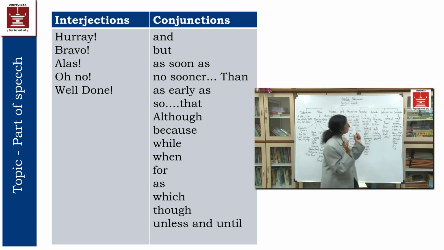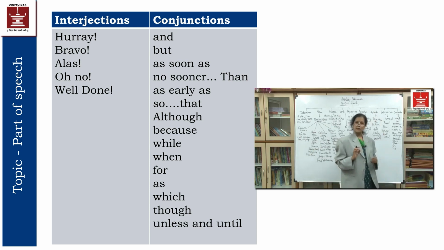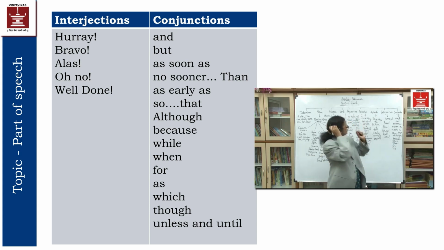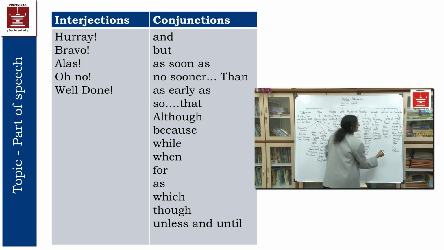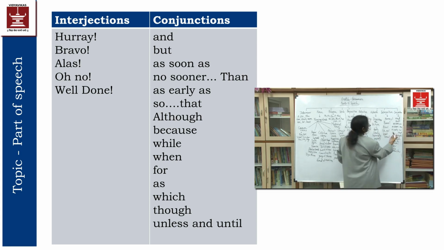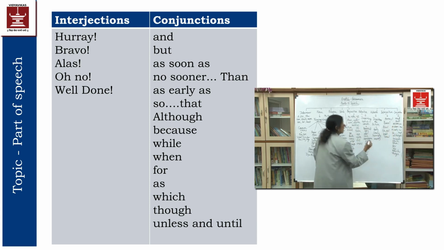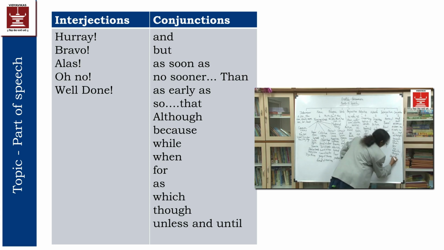So, to make it a little shorter, the conjunctions being used are: and, but, while, when, which, because, for, as, so that, although, though, as soon as, no sooner than, as early as. In this way, unless and until.